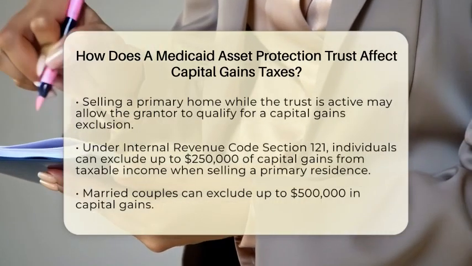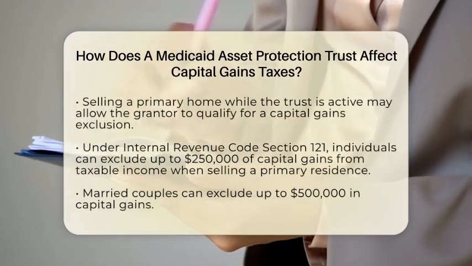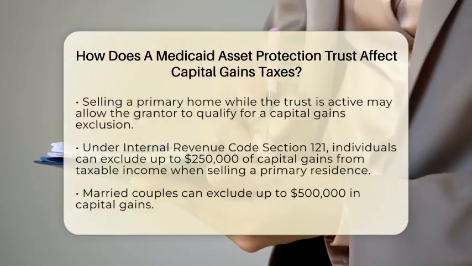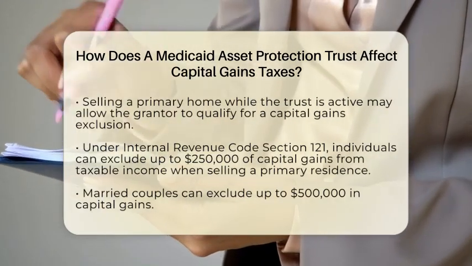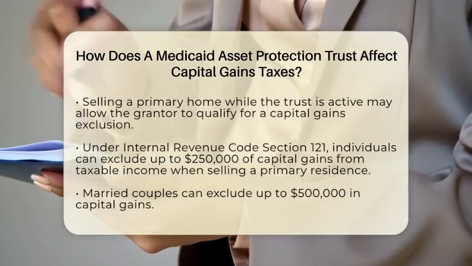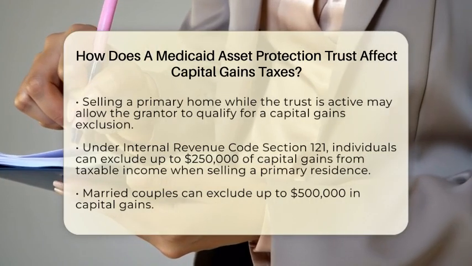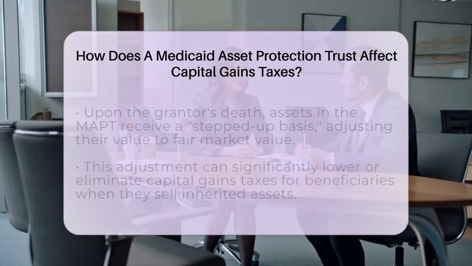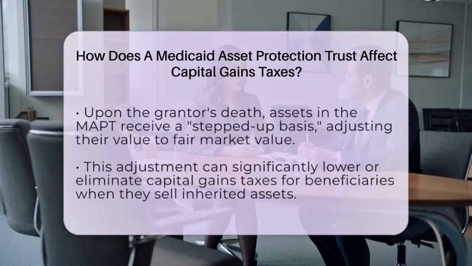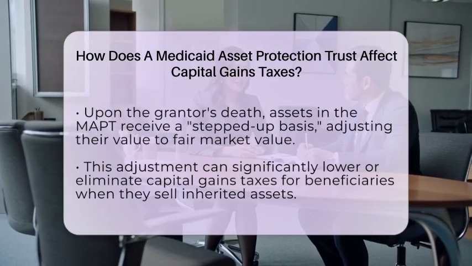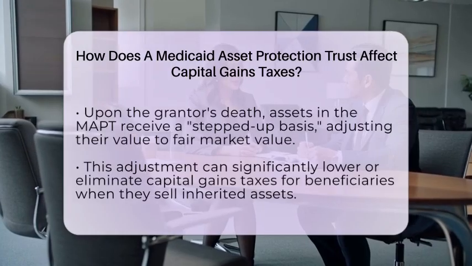Now, let's talk about what happens when the grantor passes away. At that point, the assets in the MAPT receive what is called a stepped-up basis. This means the value of the assets is adjusted to their fair market value at the time of the grantor's death. Why is this important? Because it can significantly reduce or even eliminate capital gains taxes for the beneficiaries when they sell those inherited assets.